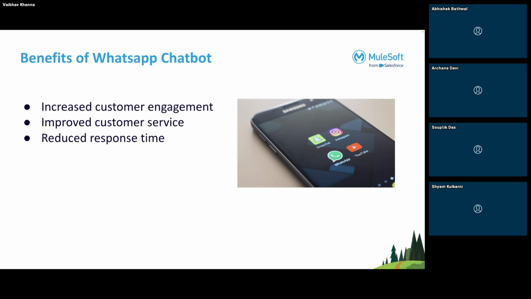And using this we can also create tickets, and raise our complaints to the respective companies. In this way it is providing improved customer service as well, and due to which, reduced response time. If you talk about 5 or 6 years before, we needed to call the customer service, where we had to press different buttons to reach the customer agent. But now, if we want to do that in a lesser amount of time, we can use the WhatsApp ChatGPT bot.